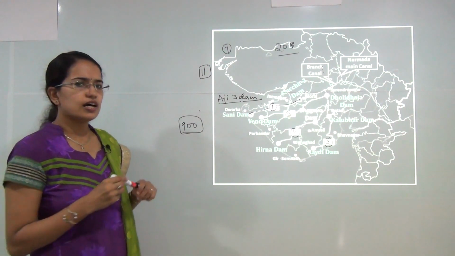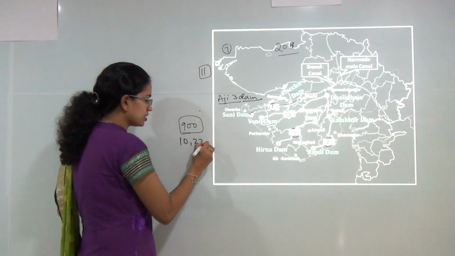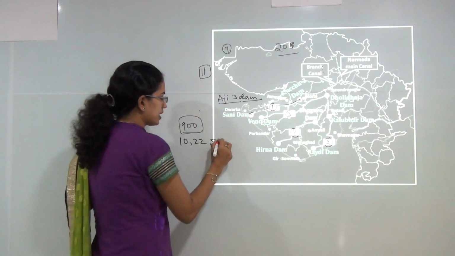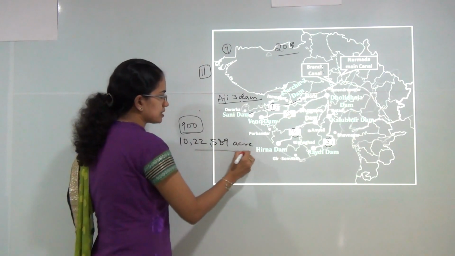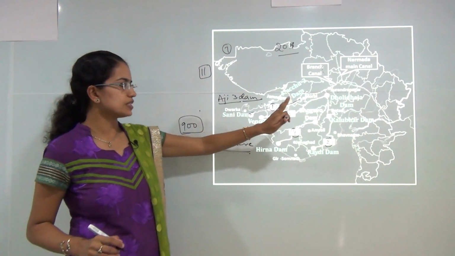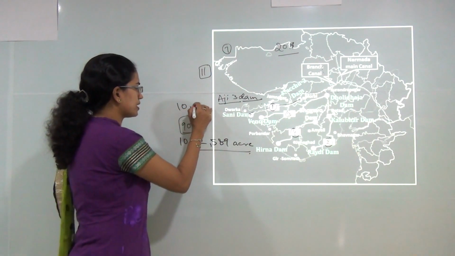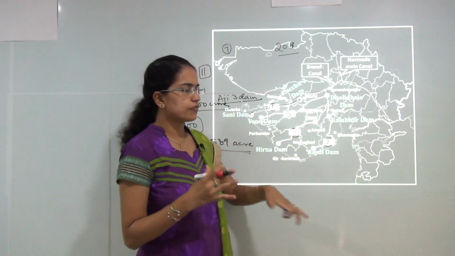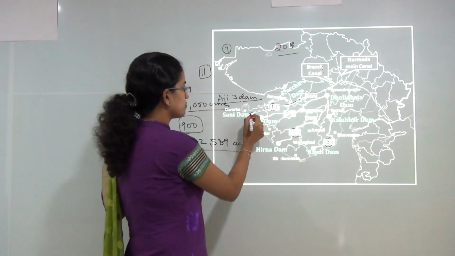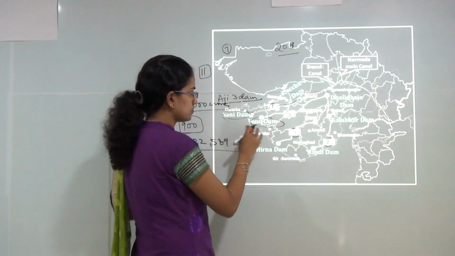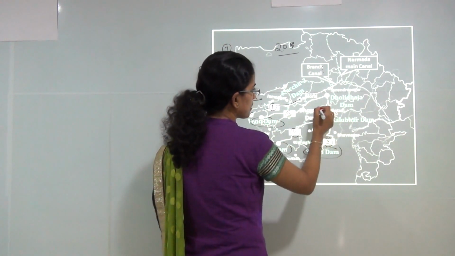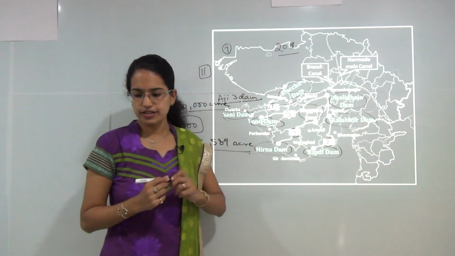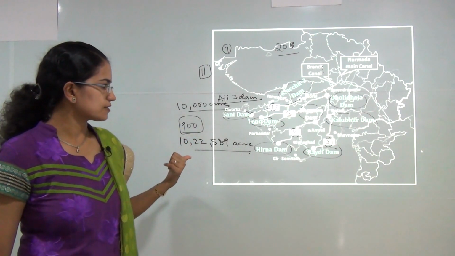The total area that could be covered under this project is more than 10 lakhs. So it's 10,22,589 acres of the area that would be supplied with water. With the help of this single project, the total cost would be around 10,000 crores. So again, from the point of view of examination, the location of these dams is important. The location of Sani Dam, Venu Dam, Hiran Dam, Raidi Dam, Bhogavo Dam, Machu Dam, Dholiadhar Dam and Kalupara Dam is important from the point of view of map location questions.